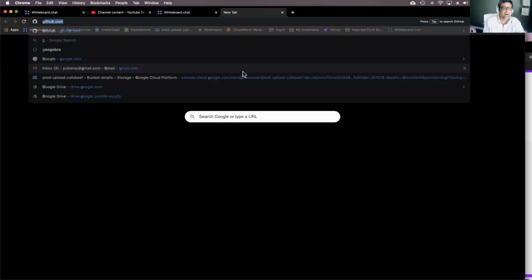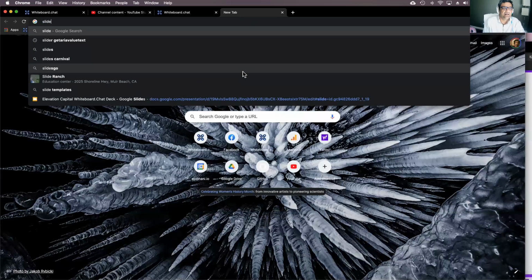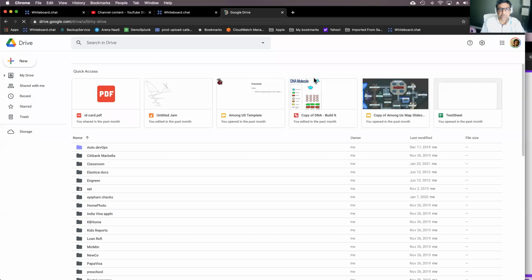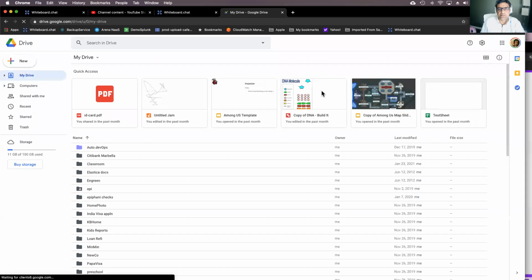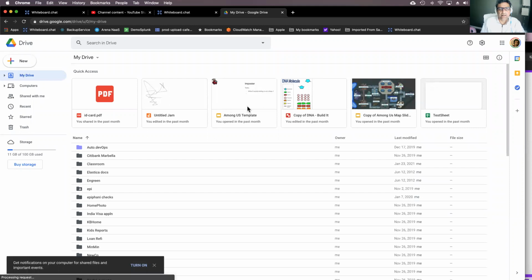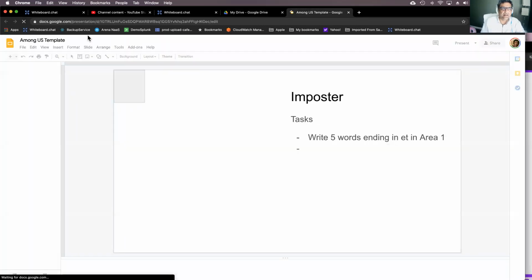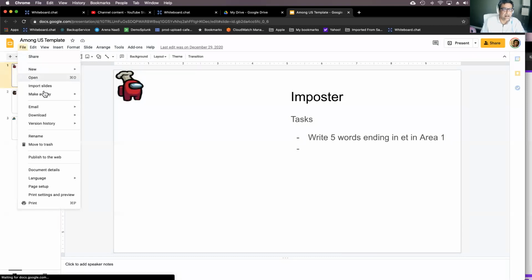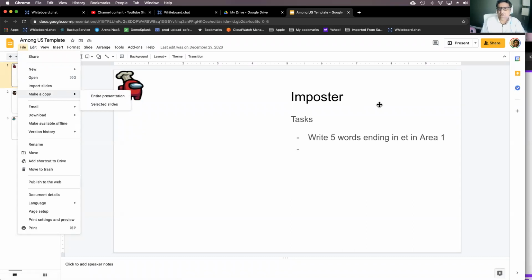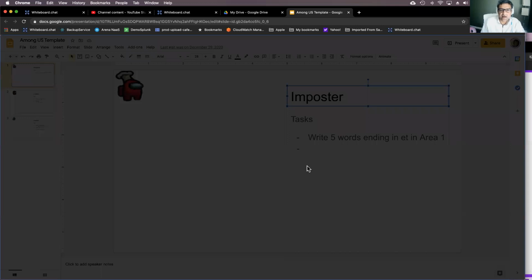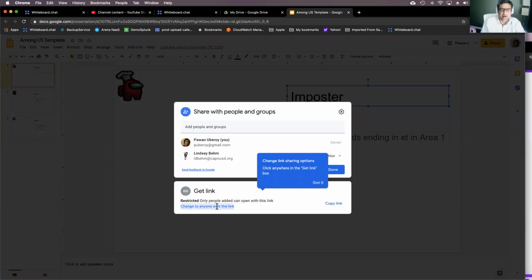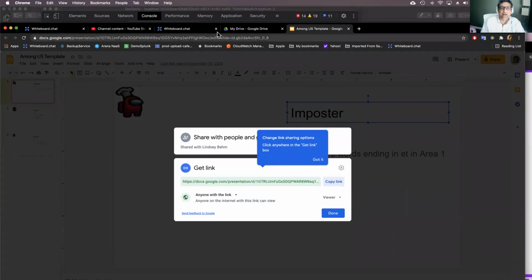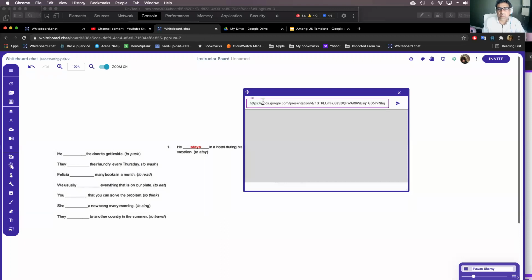So this is very easy. If you go to Google Slides, let's say Google Drive, right, and then let's say you pick a Google slide. This is a Google slide. Right, first of all, you have to make sure you can share it. So you can say share and then say change to anyone with the link. And then you copy that link. And then you go back to whiteboard.chat and then you can embed the slides right here.